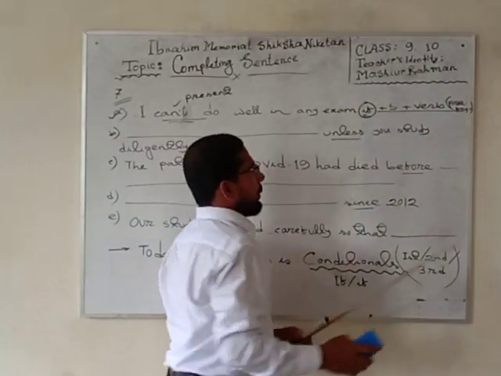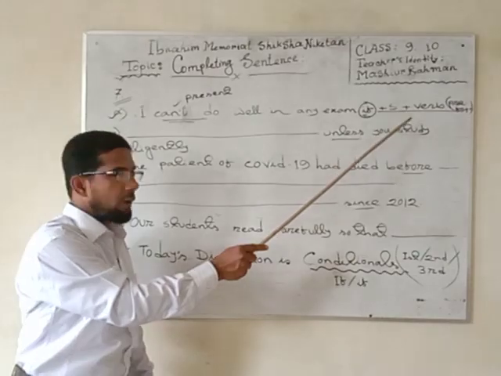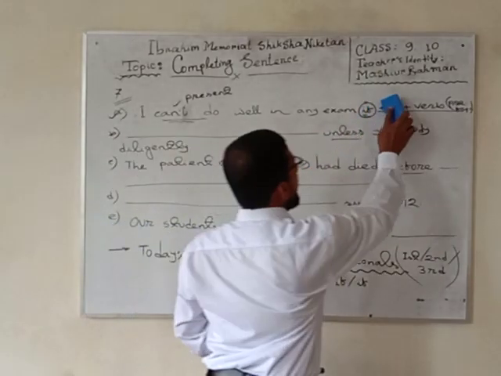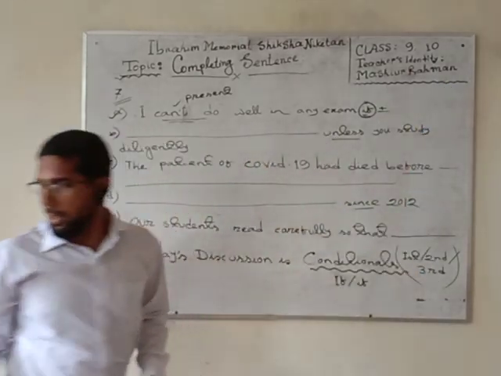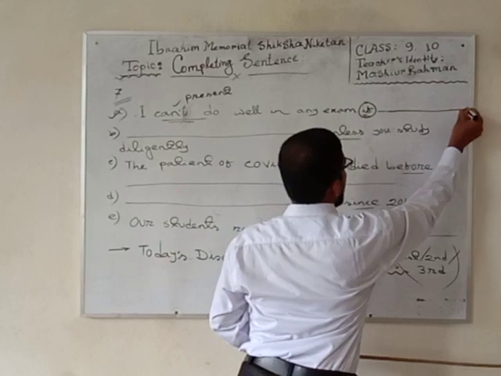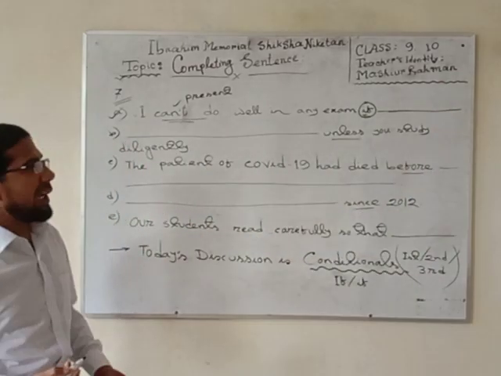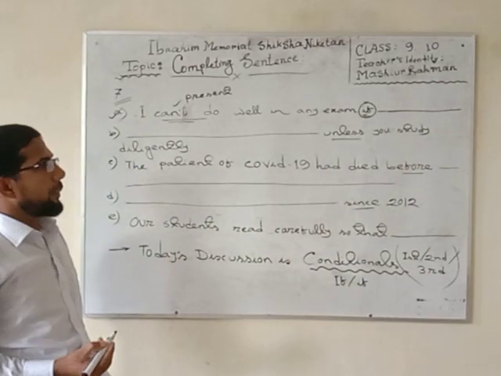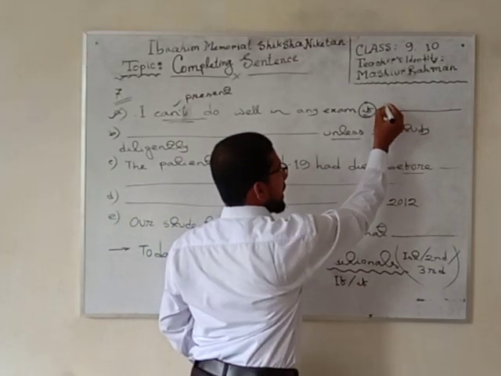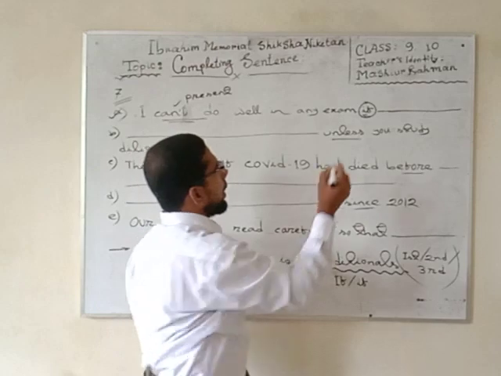Next, I have written an example on the whiteboard. A little while ago I wrote the structure of the first condition of "if". Now I am telling you, and writing, how I will complete this sentence. Here: I can't do well in an exam if... After "if", what do you need? Subject. Subject means doer.